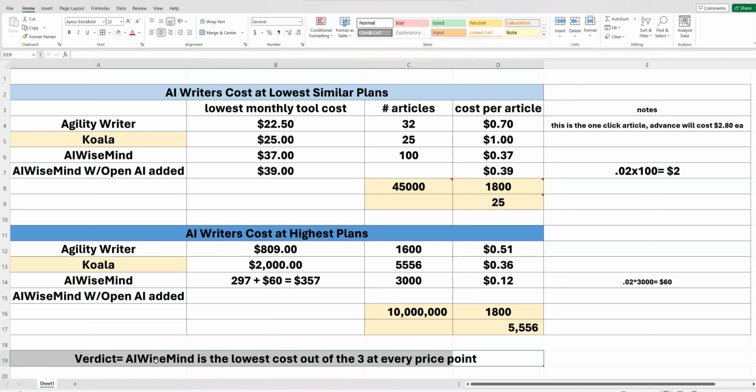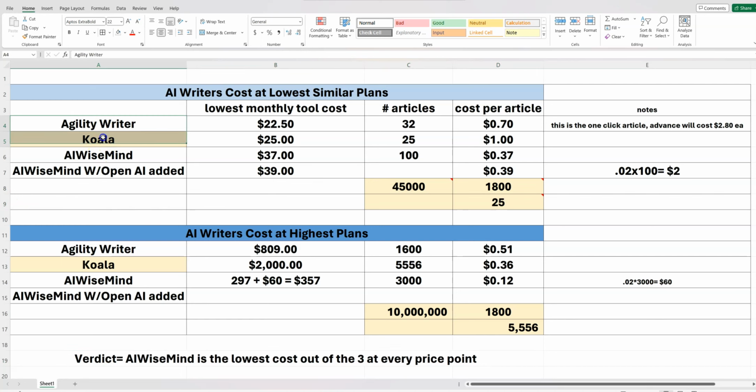But remember not to only consider pricing on all these tools. Remember, these other tools all have different capabilities. You're going to get a little bit higher quality content with Agility Writer and Koala, I believe, and that's why you will pay a higher price. But you won't get all of the advanced, amazing affiliate tools, like creating sites instantly for you, creating all the pages for you, hooking up with Amazon, and all the advanced affiliate marketing type things you get with AI WiseMind, and building niche websites. It would be much easier and faster with AI WiseMind than any other tool I've seen.